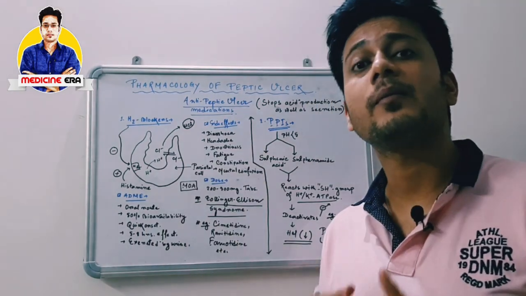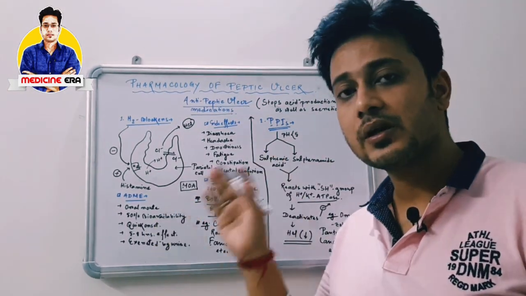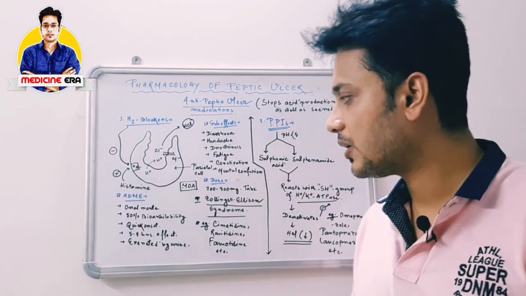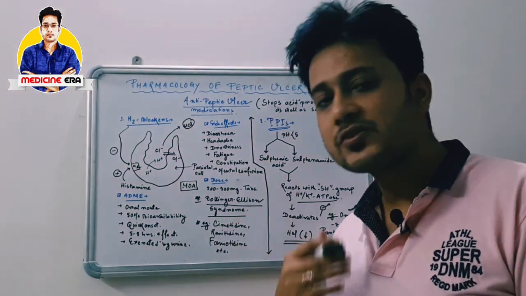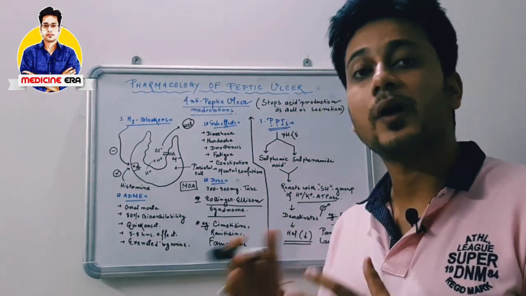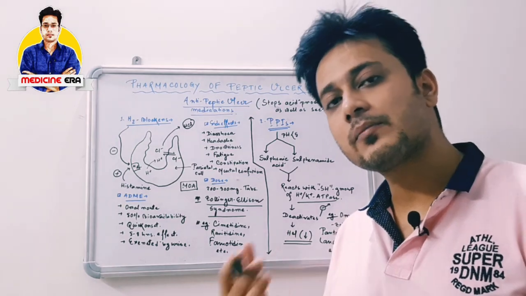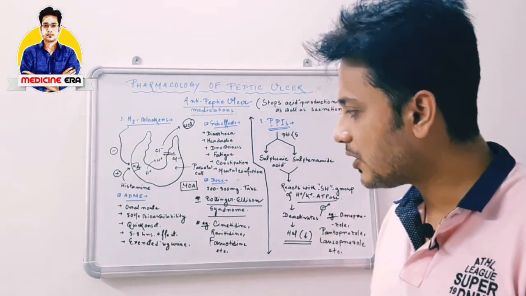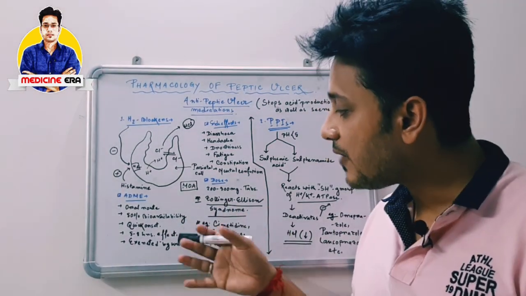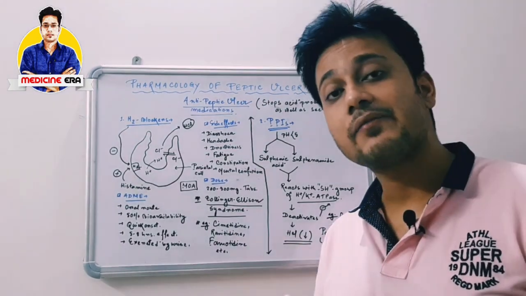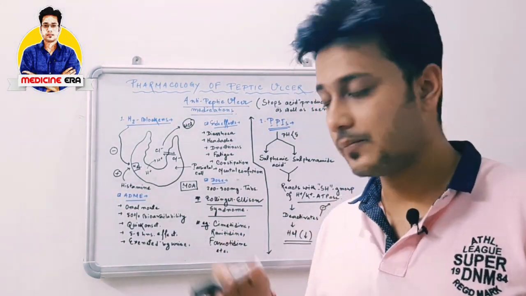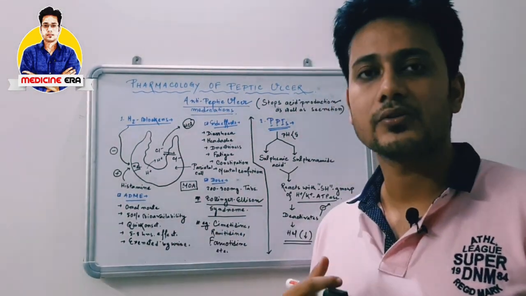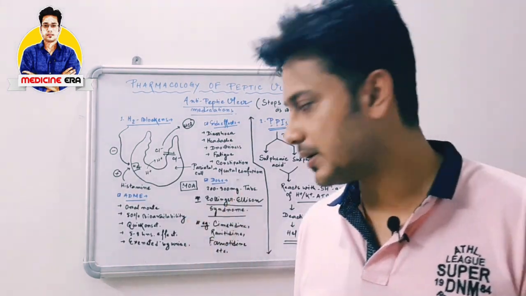So ADME, what are the pharmacokinetics? Absorption, distribution, metabolism and excretion. This is administered by the oral route. It has 50% bioavailability, meaning 50% of the total medication reaches the systemic circulation. Quick onset of action, 5 to 8 hours of effect, so its effect lasts for 5 to 8 hours. It is very important. And it is excreted by urine, so this medication is excreted via urine.